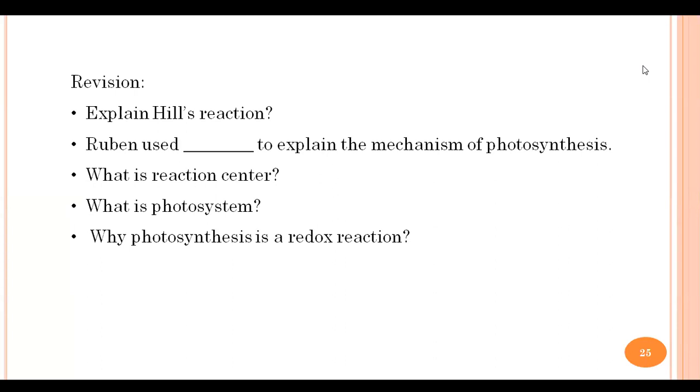So oxygen is evolved by the splitting of water. Yes, that is all fine. But what is the reaction center? If you remember, there was something known as P680, P700. What was that? This is the reaction center, right? You said cluster and so on, but that is PS1, PS2. So now I want to know exactly what is the reaction center. Okay, never mind. We will revise it today.